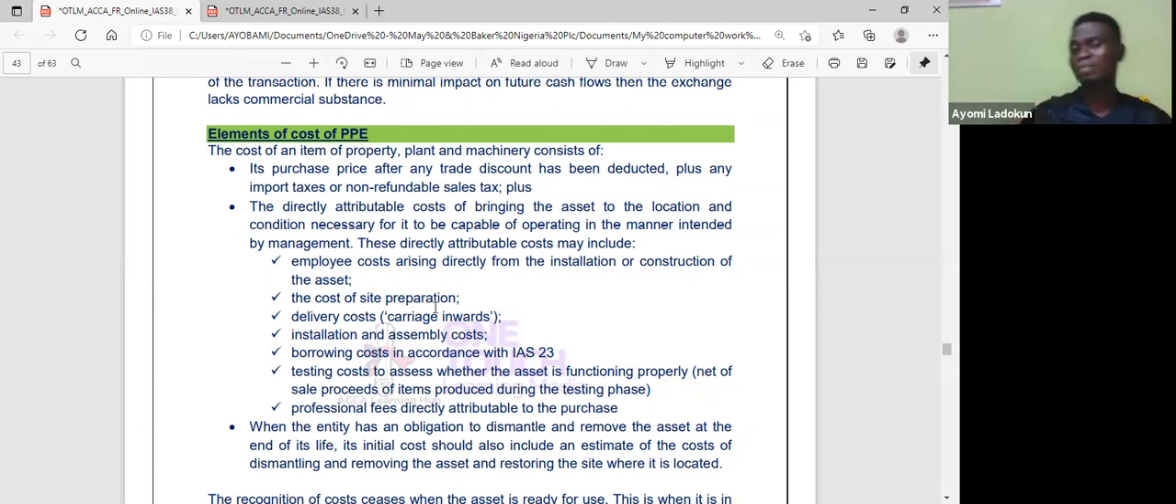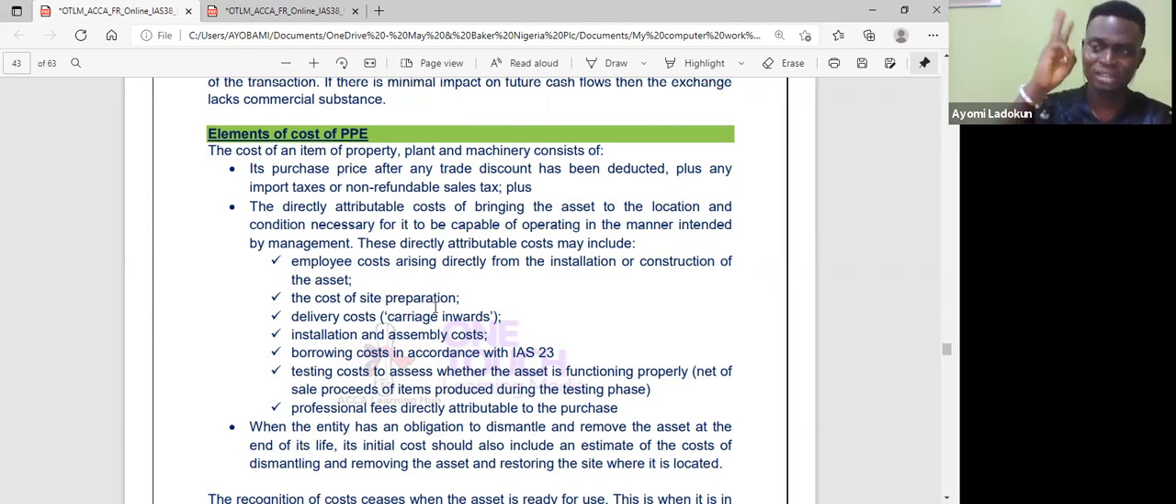Okay. So for example, employee costs, you can see some examples there. The examiner can pick you up and say, what are the directly attributable costs of PPE? So just tell them employee costs, provided it is directly attributable. Cost of site preparation, delivery costs, installation, even sometimes borrowing costs. I've taken you on borrowing costs. So that means if I borrow money to acquire a qualifying asset, part of the cost of borrowing can actually be capitalized. Testing cost, professional fee, and all of that. So you need to take note of that.